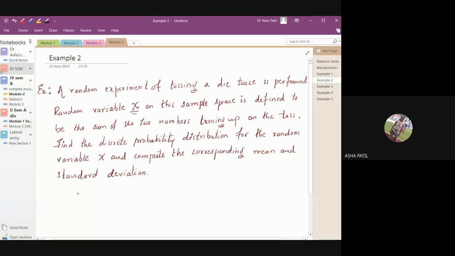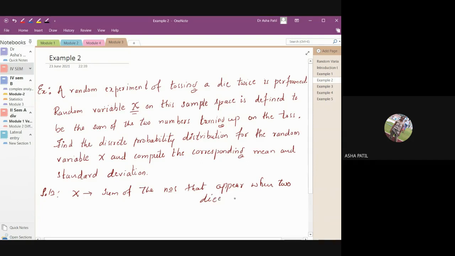So, how many total possibilities are there? A dice is tossed twice. Random variable X is the sum of the numbers that appear when 2 dice are tossed.